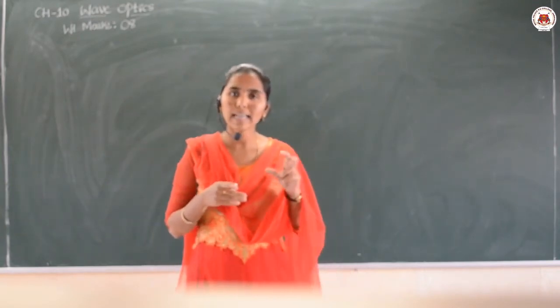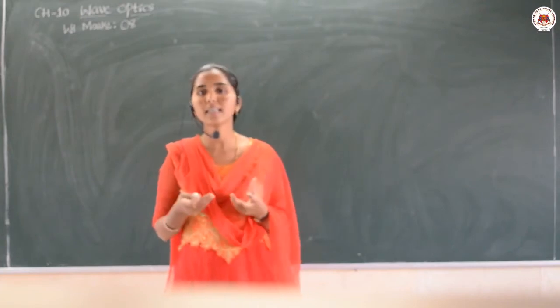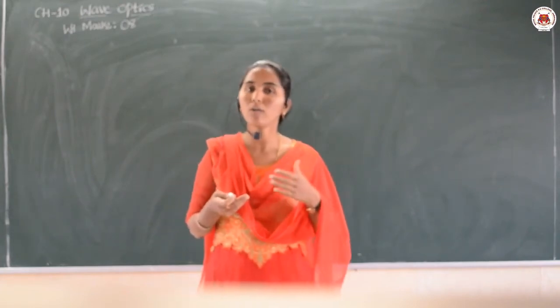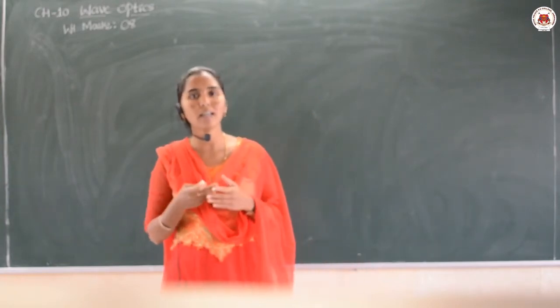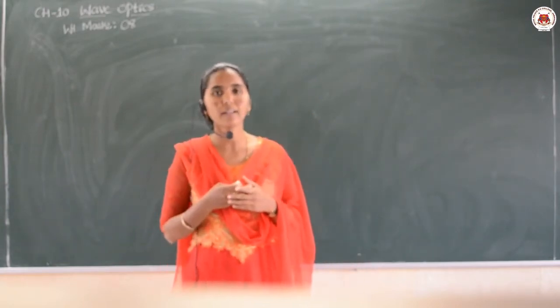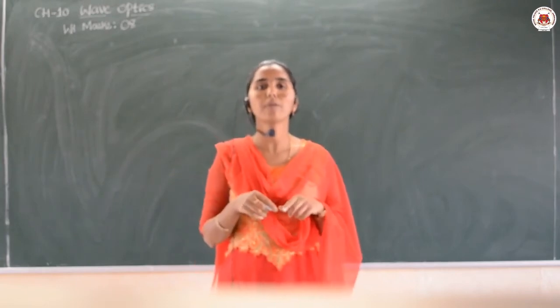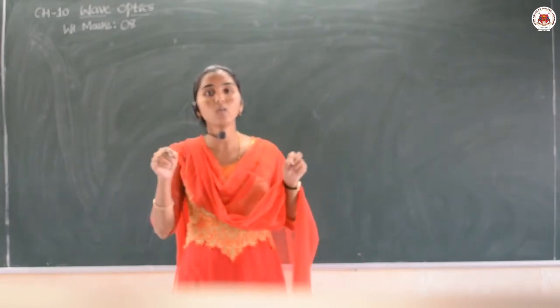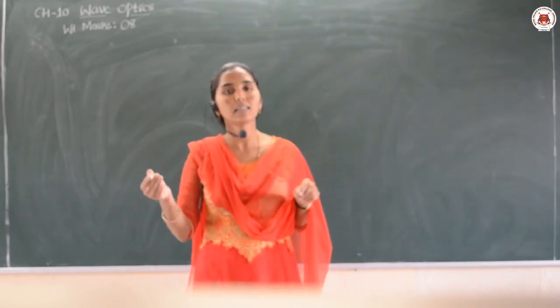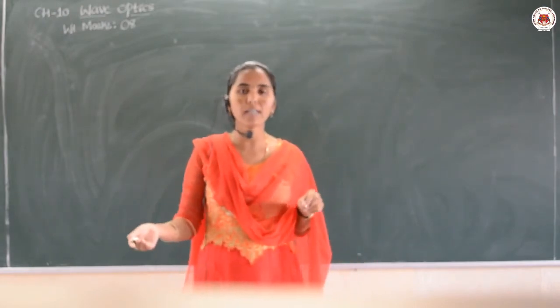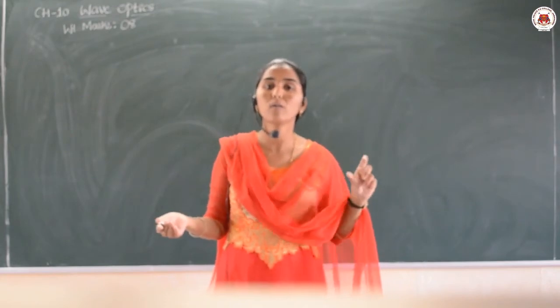So how light behaves when it enters a medium and how it changes direction, all the phenomena related to light we discuss there, right? And basically optics is again classified into two types. One is ray optics, also called geometrical optics. The second one is wave optics.